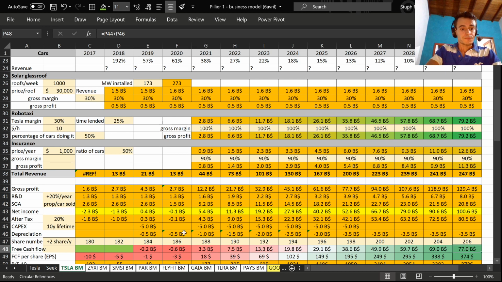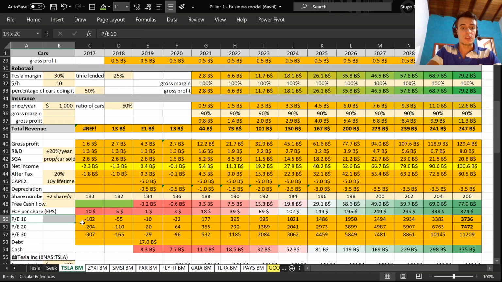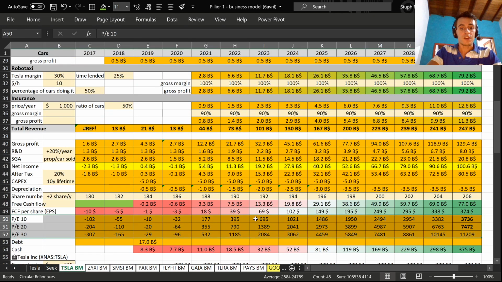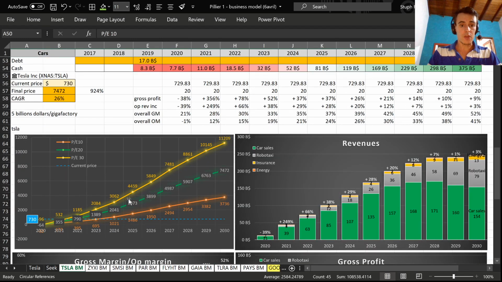So now that we have this, we can calculate the earnings per share, so the free cash flow divided by the number of shares. And this is where we can then apply this famous PE ratio and give you a range of how much the company will be worth if it has a PE of 10 or 20 or 30. And these are the values that I put into my graph. Basically, this is how I build my model based on the assumptions.